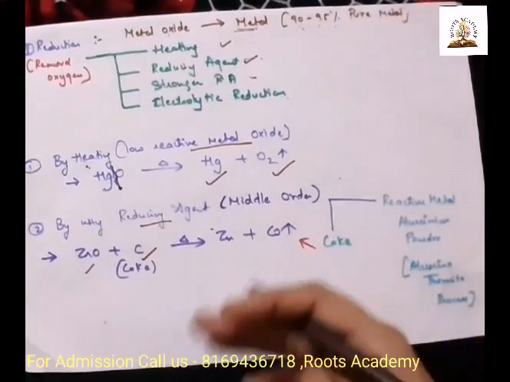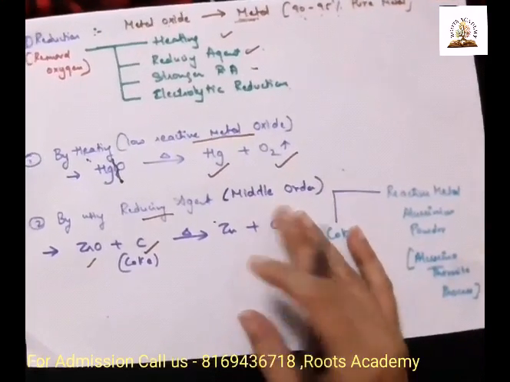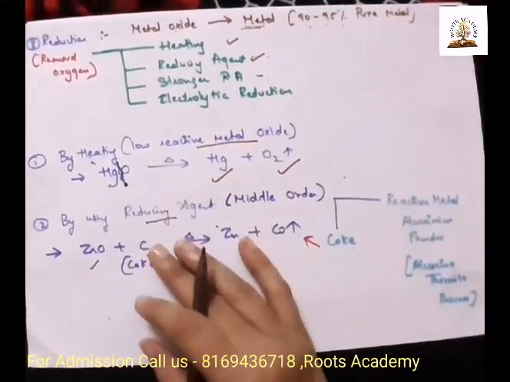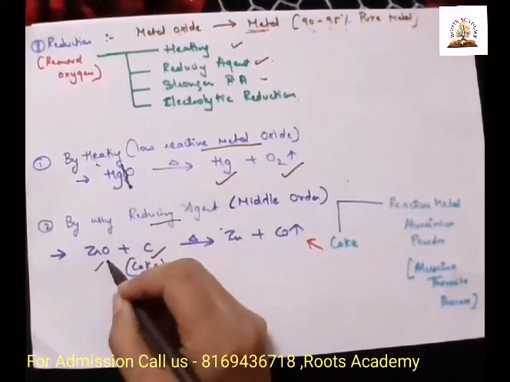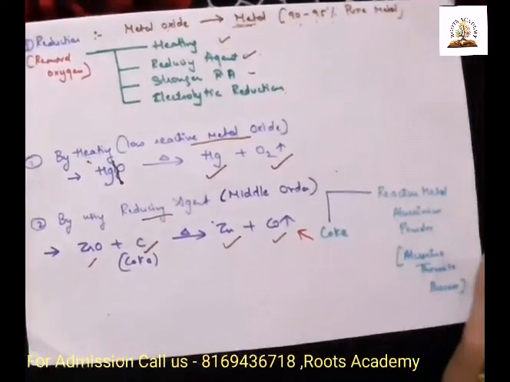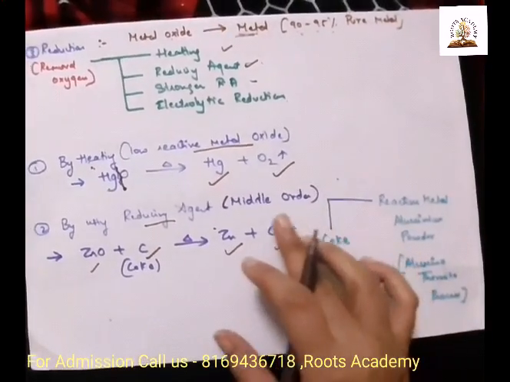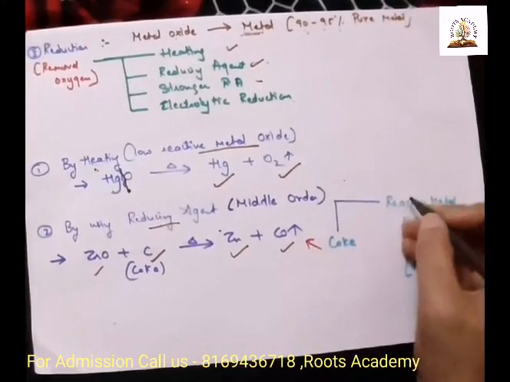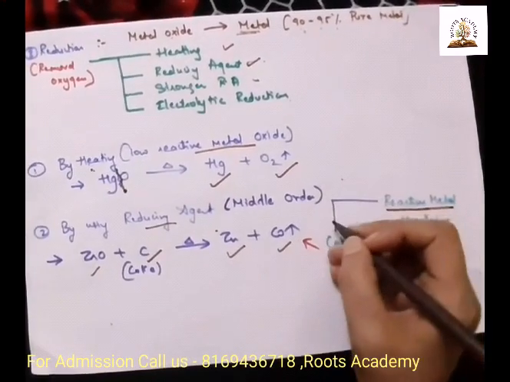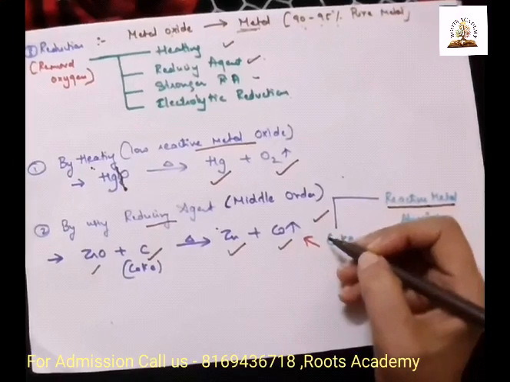Because coke has more carbon in it, and carbon is a good reducing agent. So when we react coke with zinc oxide, what happens? There is a formation of zinc and carbon monoxide. And if this doesn't work, then we are going to use a reactive metal. Generally, we can use coke as a reducing agent.